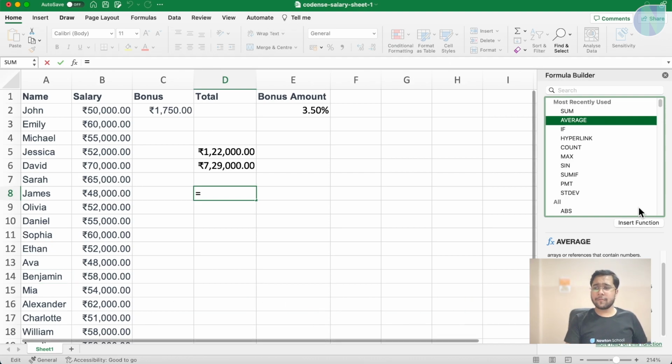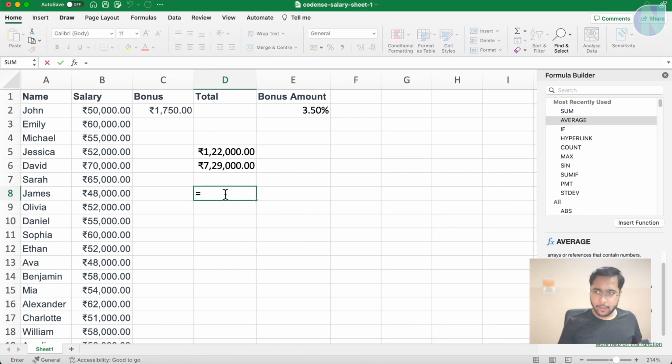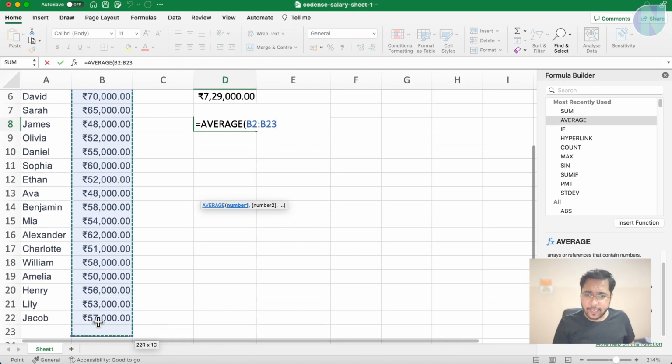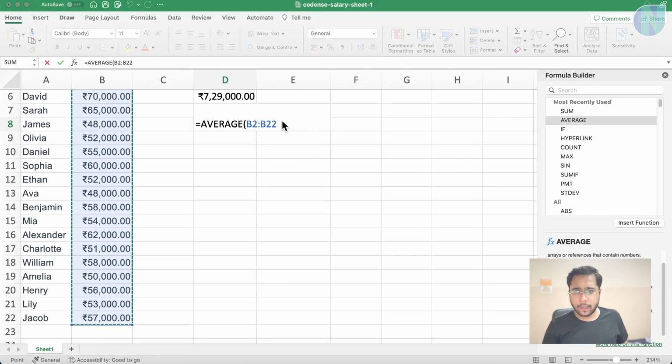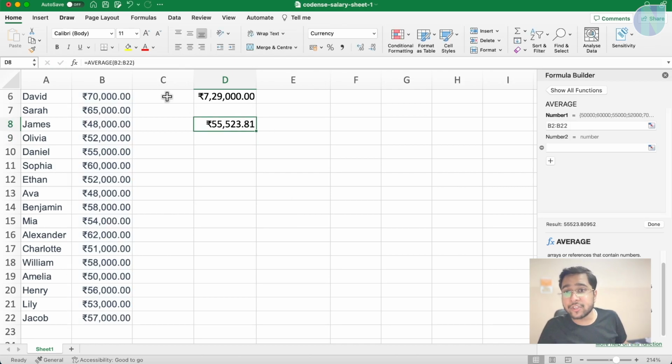So let's see, if we want to find the average of something, we can use equal to average, and then we can give a range. Instead of typing the range, you can use your mouse cursor and select this range, like this, and just press enter. So this is the average value.